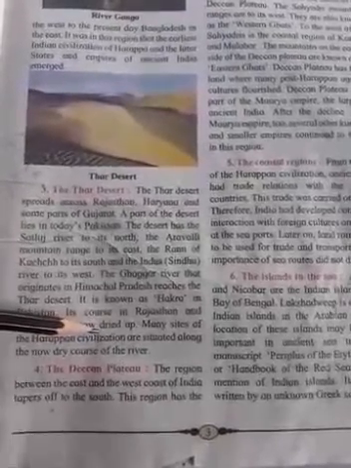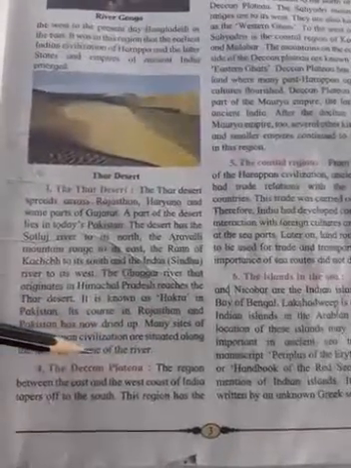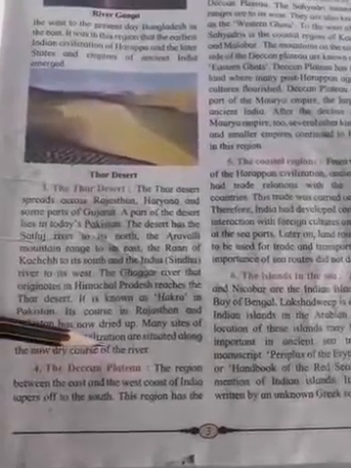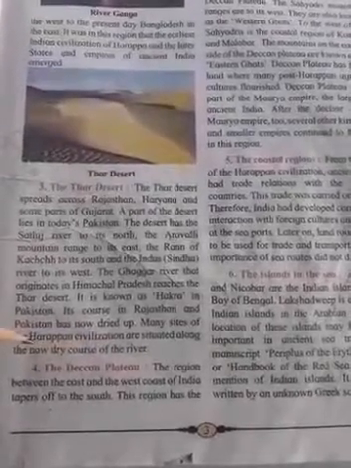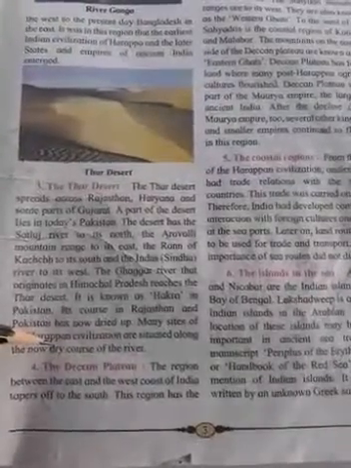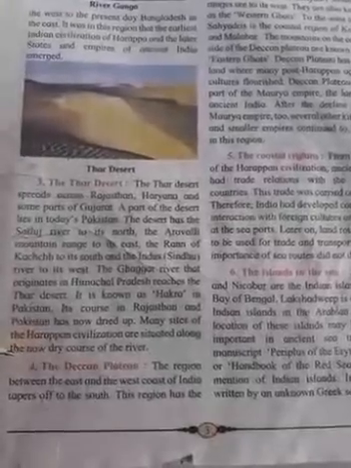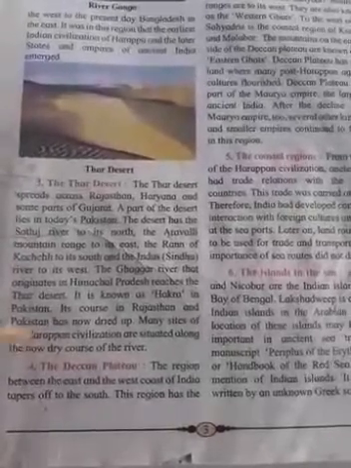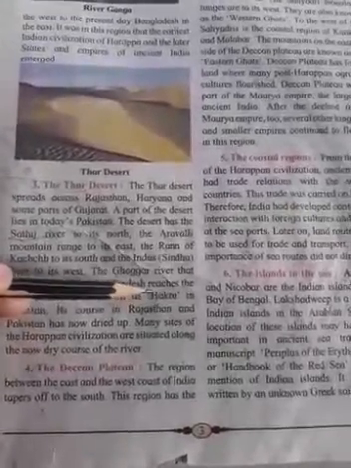Many sites of the Harappan civilization are situated along the now dry course of the river. We have to study the Harappan civilization also, in the same lesson. In that lesson we will explain it clearly, but the remains of the Harappan civilization can be seen on the bank or in the course of the river Ghaggar or Hakra, right?